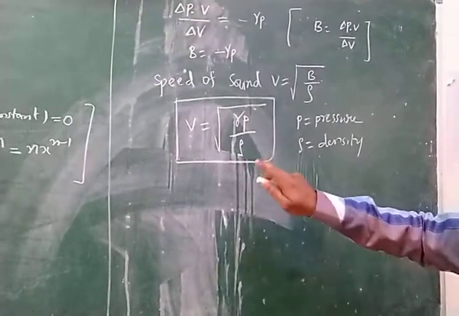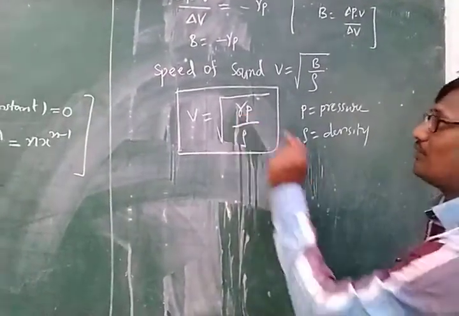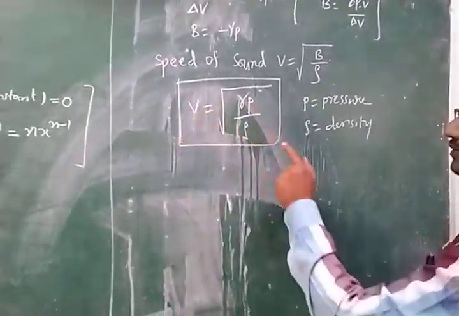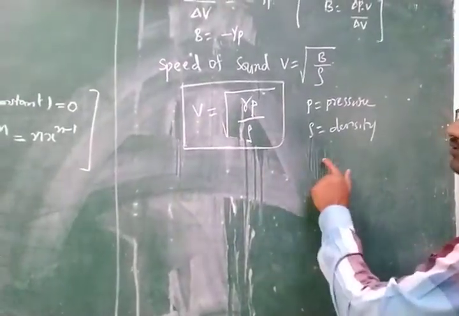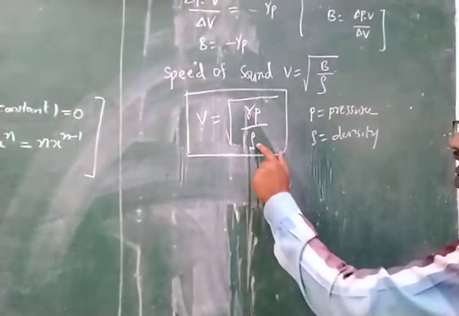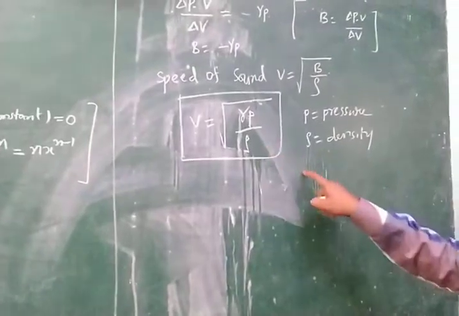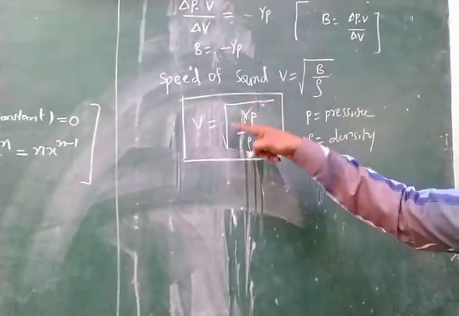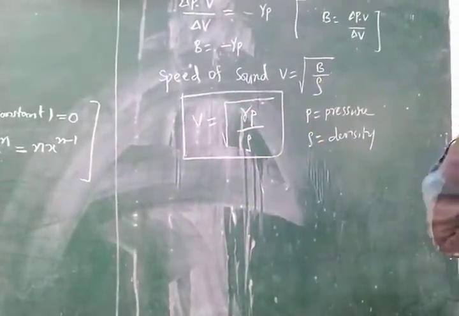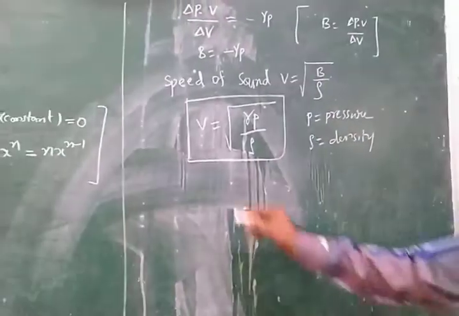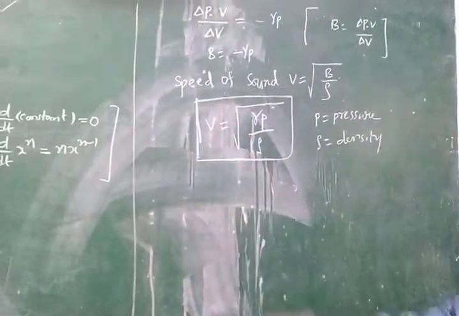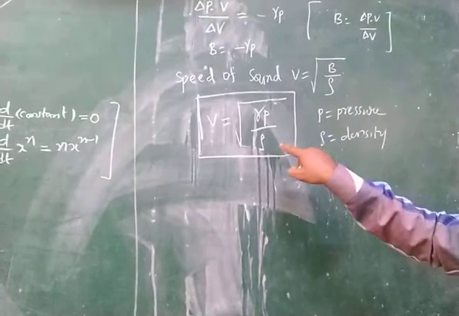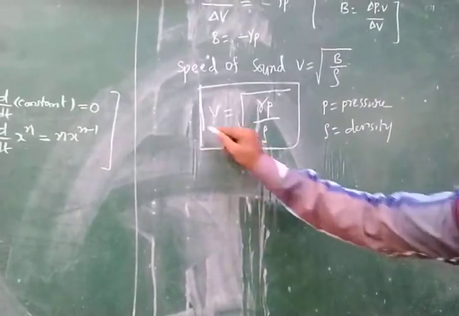Taking gamma as 1.2, pressure as 1.013 into 10 to the power of 5, and density as 1.22, this total value is nearly the velocity of sound. That is called the Laplace correction to Newton's formula.